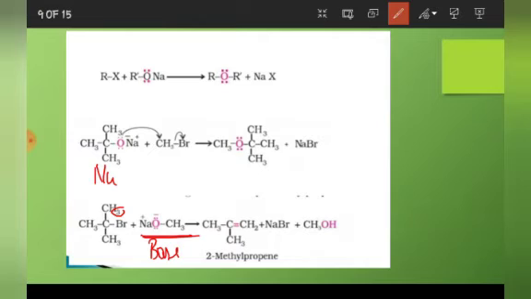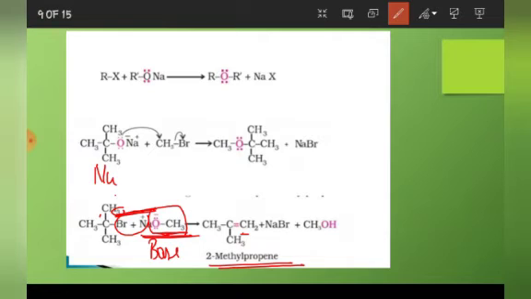A double bond will come here. See, CH3CH double bond CH2 will come, and this NaBr will be eliminated, plus we will get CH3OH. H will come from here. So what we are getting? We are getting an alkene as the product and not the ether.